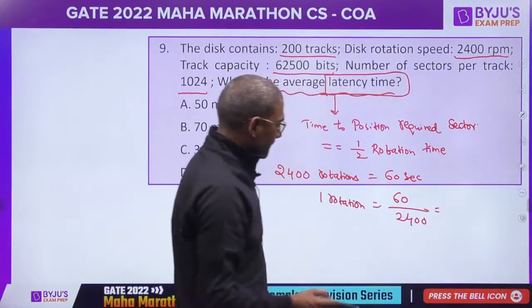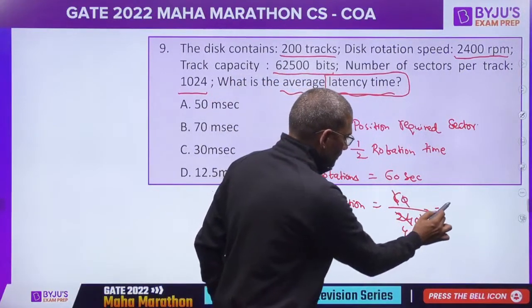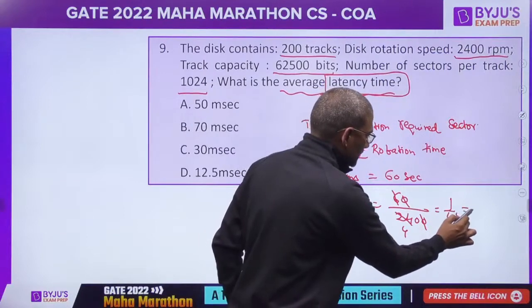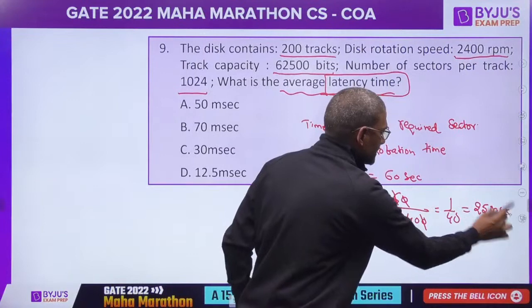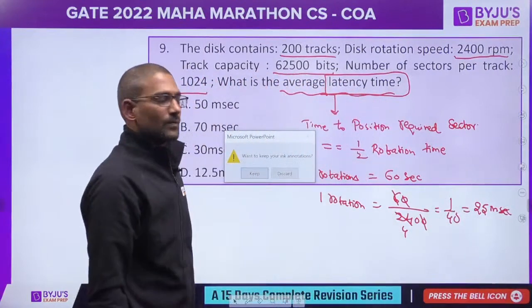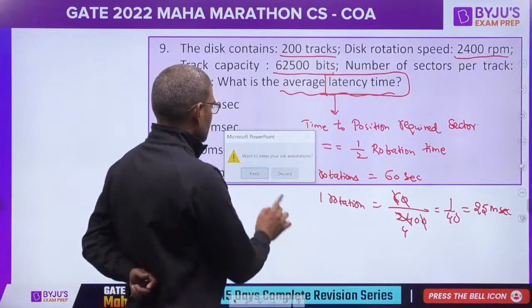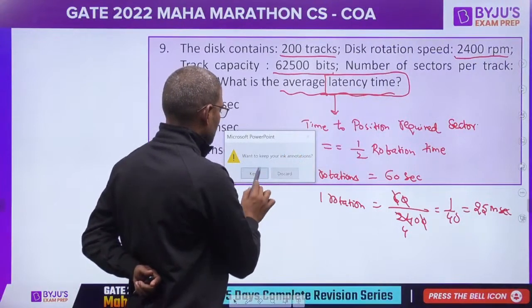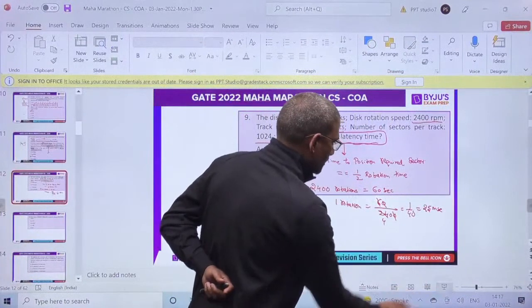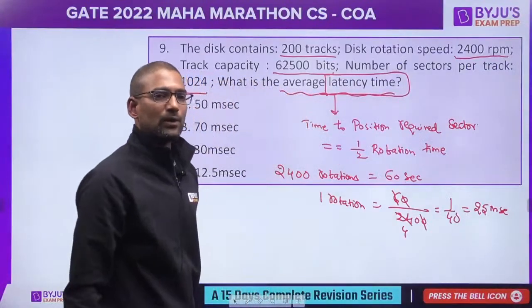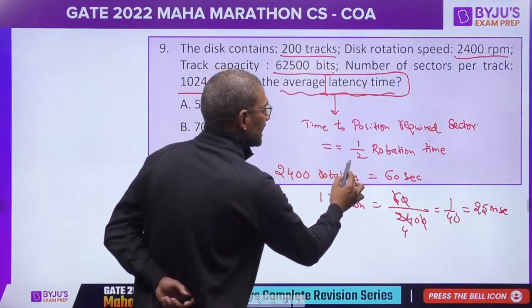This is 1 by 40, I can say 25 milliseconds. This is for one rotation. But what is rotational latency? Half rotation.